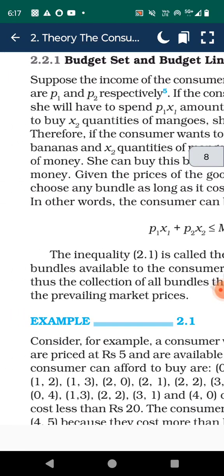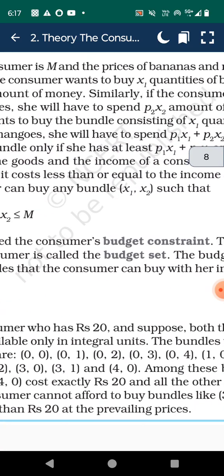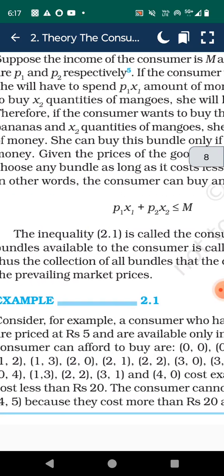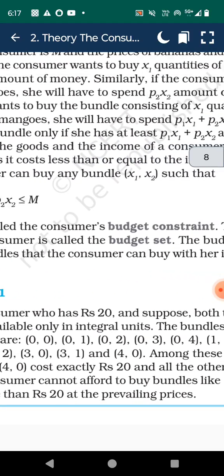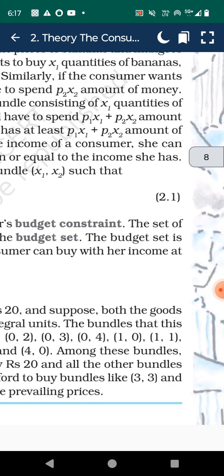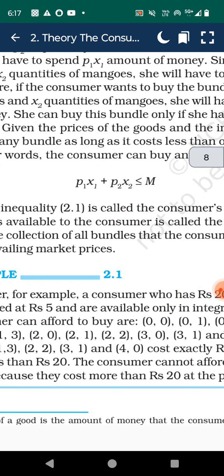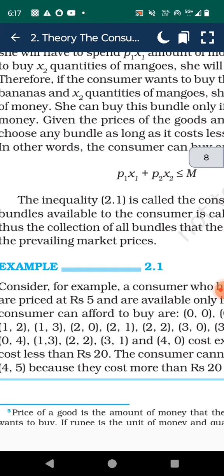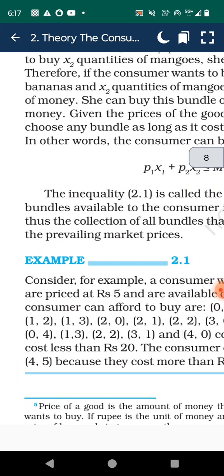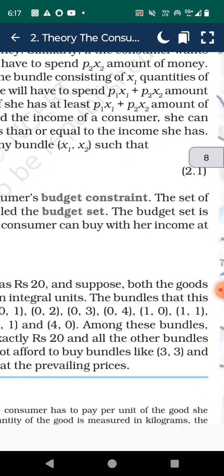Budget set and budget constraint. Suppose the income of the consumer is M and the prices of banana and mango are P1 and P2 respectively. If the consumer wants to buy X1 quantity of banana, she will have to spend P1X1 amount of money. Similarly, if the consumer wants to buy X2 quantity of mango, she will have to spend P2X2 amount of money.